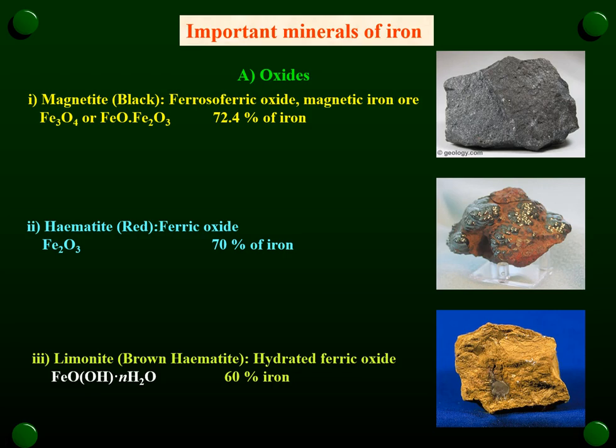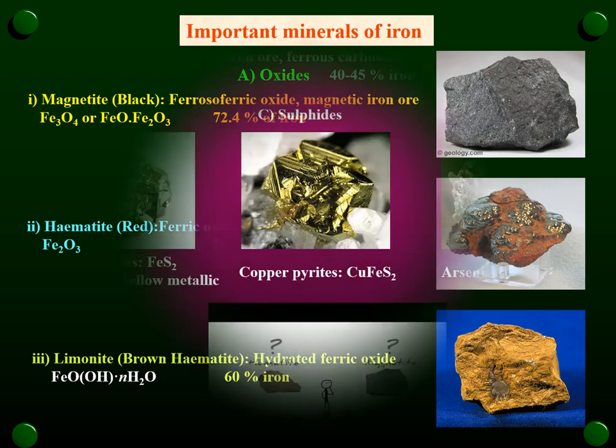The third variety of mineral of iron is called as limonite. It is brown in color, therefore it is also called as brown hematite. Its formula is FeOOH.nH2O, which contains about 60% of iron. Hence, based upon its formula, it is also called as hydrated.